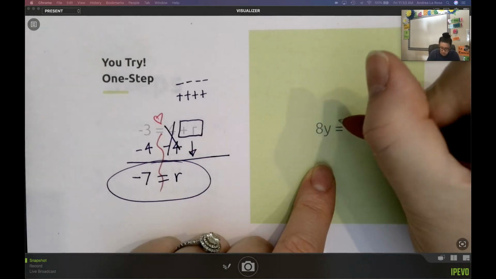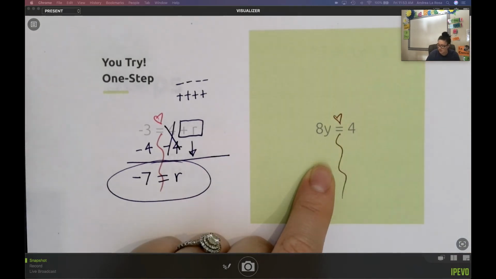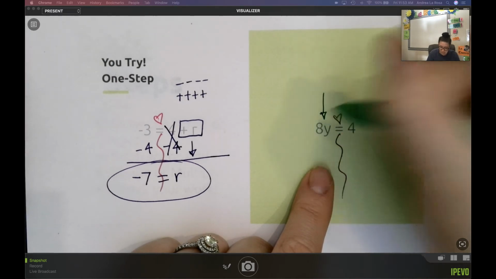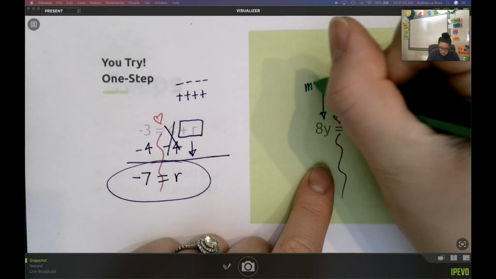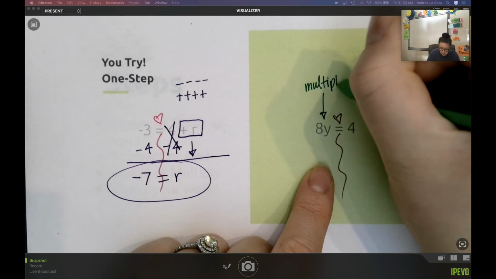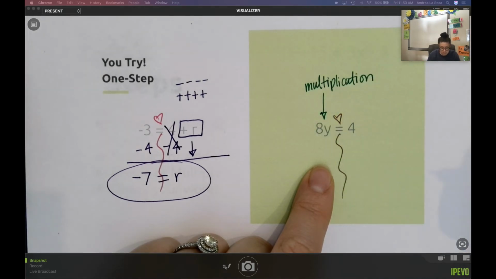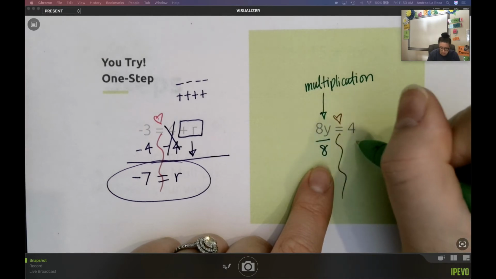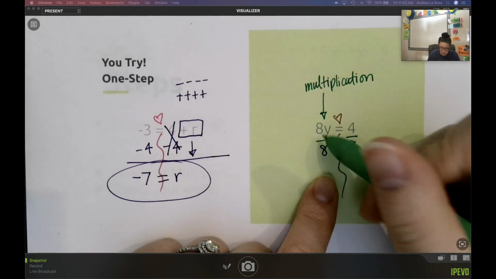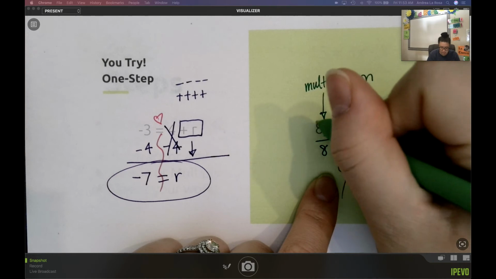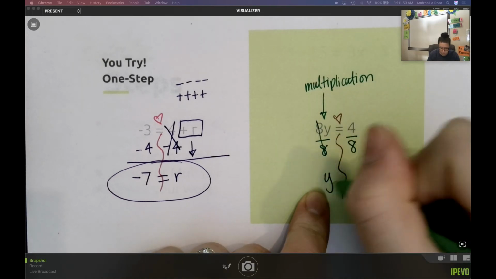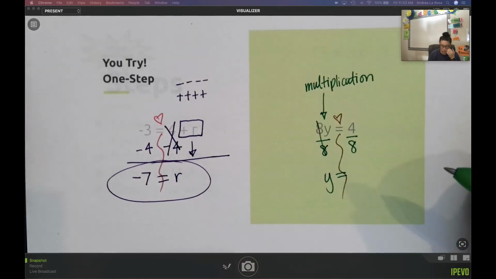On this one, I draw my river of love. This is the one that people were recognizing when they checked their work that it wasn't right. When my numbers are side by side, that means it's multiplication. The opposite is division. So I'm going to divide both sides by 8. Multiply and divide by 8 makes a 0 pair. So I should get y equals,